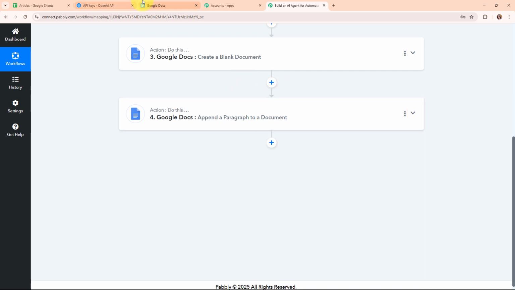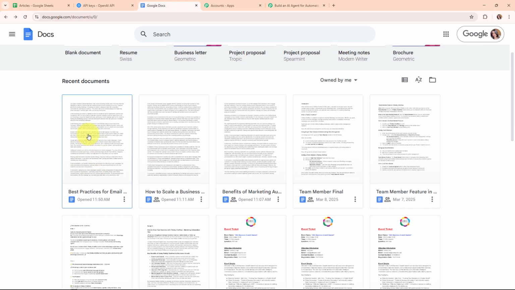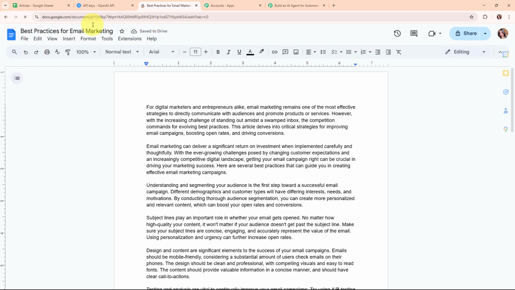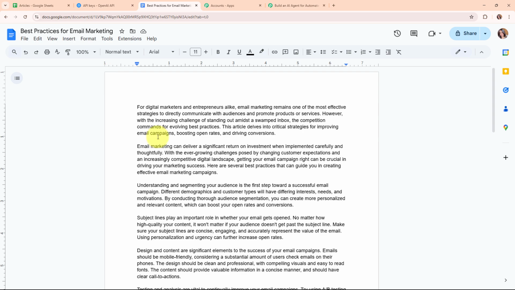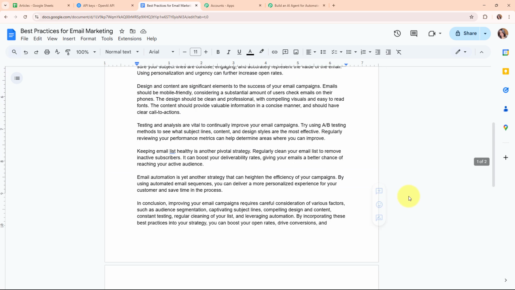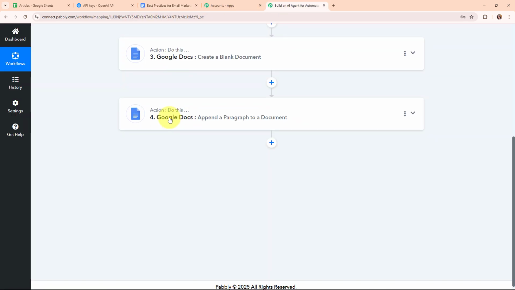So now let's go and check our Google Docs first. And here in the Google Docs, you can see we have successfully created a new document with the name Best Practices for Email Marketing. That was our title name of the article. And here you can see the content that OpenAI has generated for us. So this is the document. So with this, we have successfully set up this action step as well.